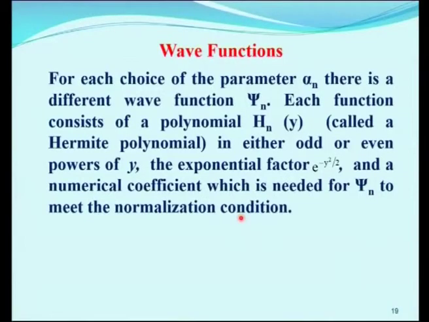Next, we will see wave functions of this harmonic oscillator. For each choice of a parameter alpha n, there is a different wave function psi n. Each function consists of a polynomial Hn of y. Hn of y is called Hermite polynomial in either odd or even powers of y. So, the exponential factor we have to consider here is e power minus y squared by 2, and a numerical coefficient which is needed for the wave function psi n to meet the normalization condition.